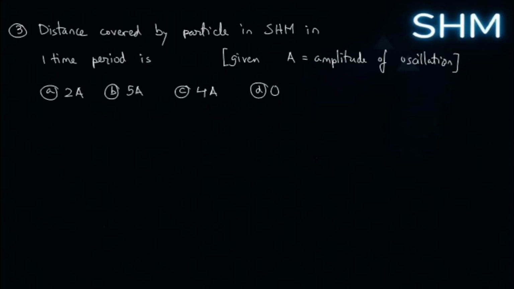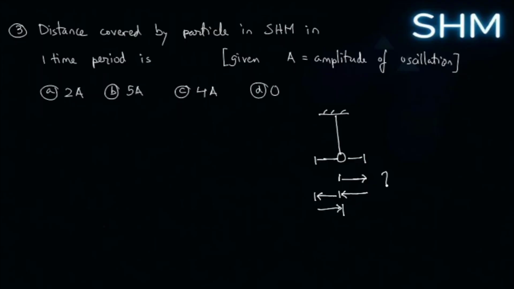Now, distance covered by particle in SHM in one time period. Now this is something to which you already know the answers, but still, keeping it simple, if this is an oscillating body, the oscillation being in this range, this is the amplitude on both sides. Now for one oscillation to happen, that means the body goes from one mean position to the extreme position, returns back again to the mean position, again goes to the other extreme position, and again comes back to the mean position.